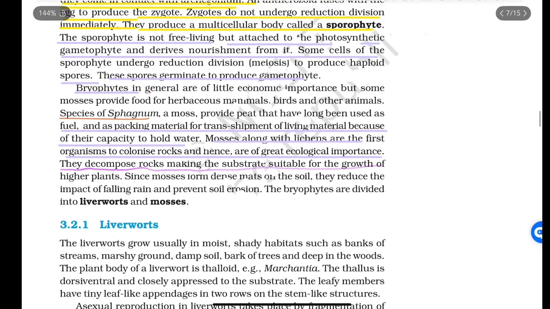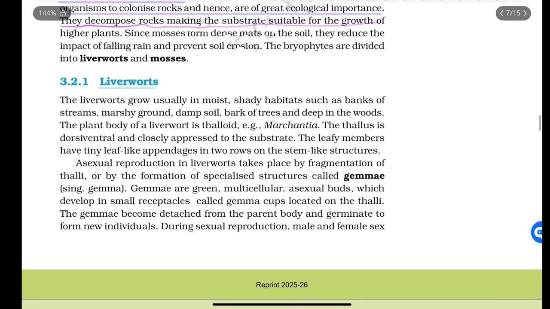So here we will start with liverworts. The liverworts grow usually in moist, sandy habitats such as banks of streams, marshy ground, damp soil, bark of trees, and deep in the woods. The plant body of a liverwort is thalloid, for example Marchantia. The thallus is dorsiventral and closely appressed to the substrate. The leafy members have tiny leaf-like appendages in two rows on the stem-like structures.